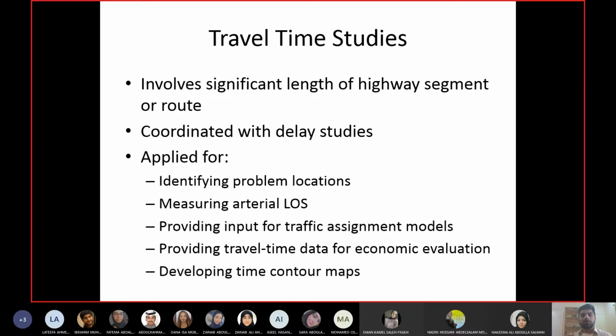Delay is a part of travel time. So whenever you are doing travel time studies, you can coordinate with your observers to note down the delay as well, because whenever you are measuring travel time, delay is already included. If I say I took 10 minutes to go from this point to this point, in those 10 minutes I must have been delayed because of traffic, because of a signal, because of an accident, because of anything. So that 10 minutes includes my delay as well. Now, whether you want to note down or observe this delay, this is what you have to coordinate. You can tell the observer to note down the delay as well, and he will note down the delay for you.